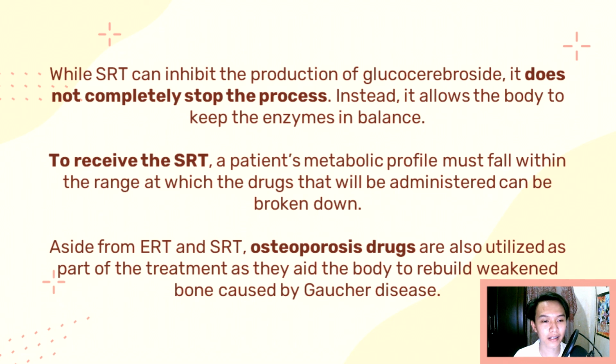While SRT can inhibit the production of glucocerebrosides, it does not completely stop the process. What it does is it allows the body to keep the enzymes in balance. Now, to receive SRT, especially the drug eliglustat, the metabolic profile of a person must fall within the range at which the drugs that will be administered can be broken down. If not, this SRT cannot work properly and cannot block the production of the said enzyme.